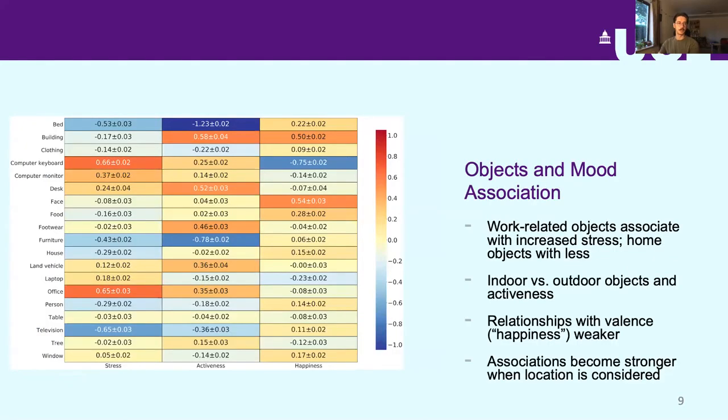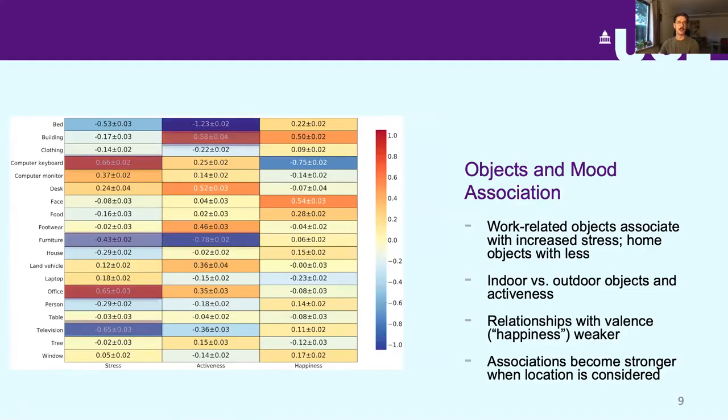In terms of the associations between objects and mood, we found, for example, that in this leftmost column, work-related objects associated with increased levels of stress, while objects that you would expect to appear in a home associated with decreased levels of stress.